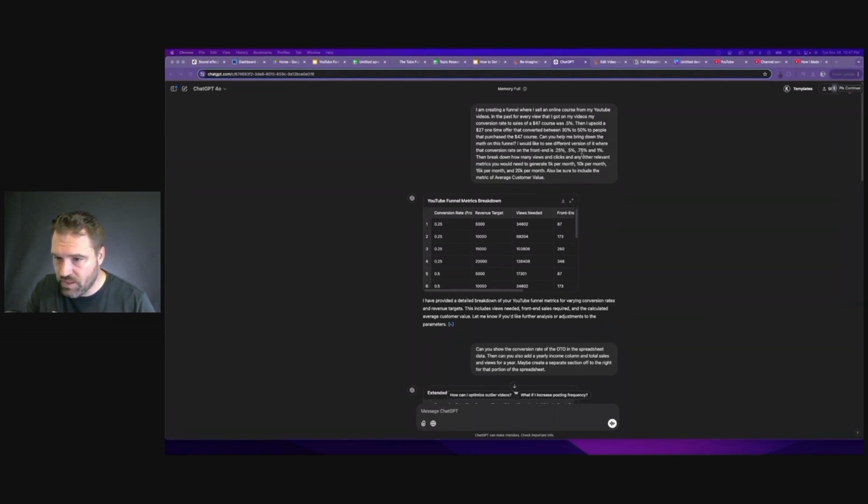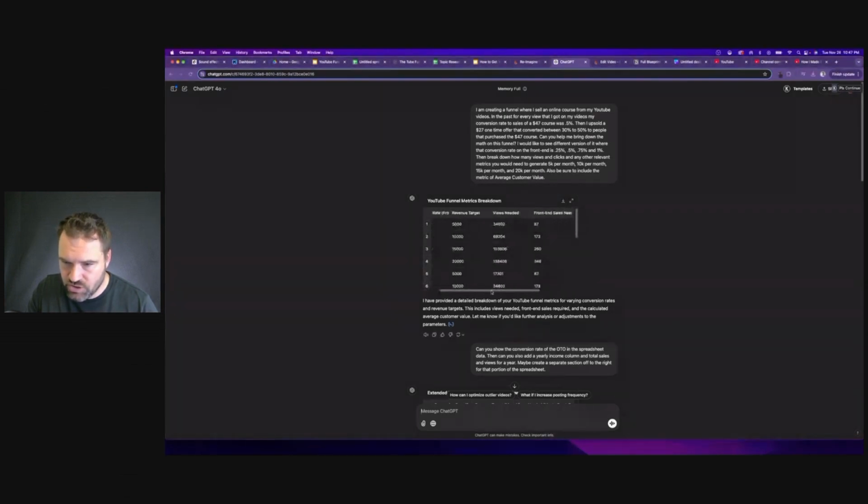And once you optimize it and get it up closer to 1% where I have it, you can see what's possible. I also asked it to break down other things, like how many views, clicks, and other relevant metrics you would need to generate 5K per month, 10K per month, 15K per month, and 20K per month, and include a metric for average customer value. So it broke this down for us, and I'll put this in a spreadsheet and walk you through it, but I just want to show you real quick what it came up with.